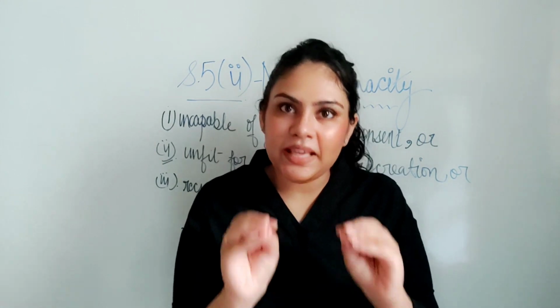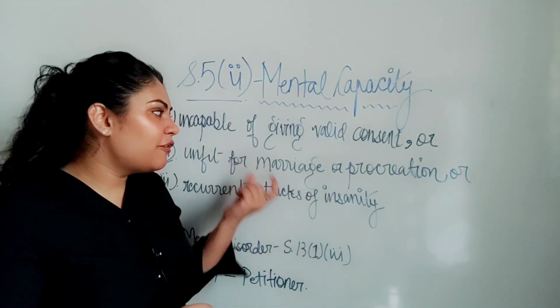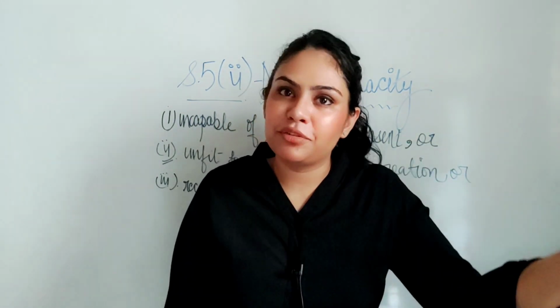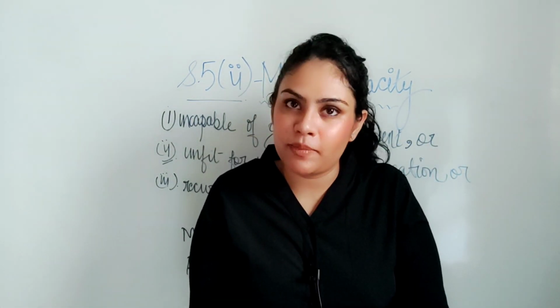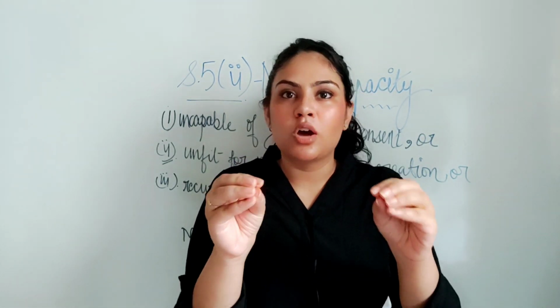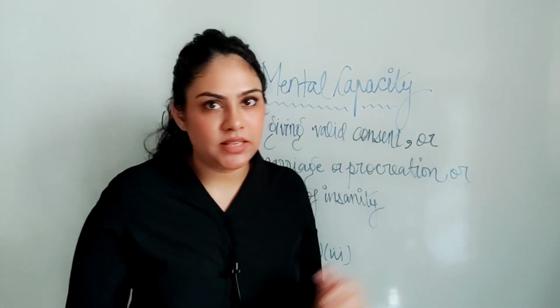Please keep in mind that this must be at the time of marriage, not after the marriage. If you are unfit for these things at the time of marriage, then your case would fall under this section.